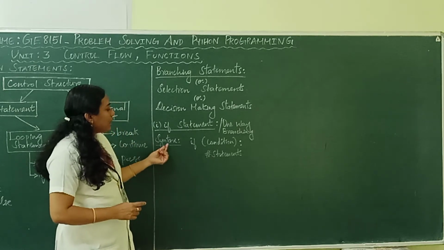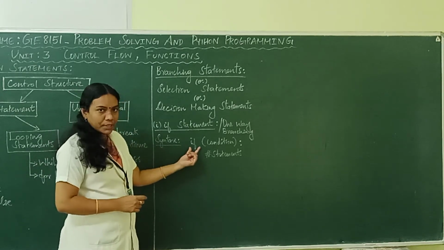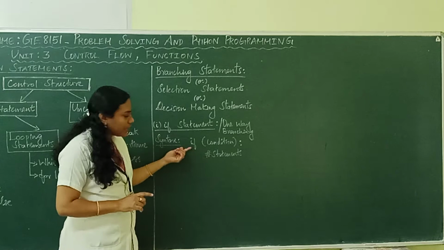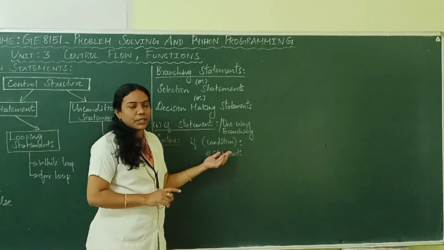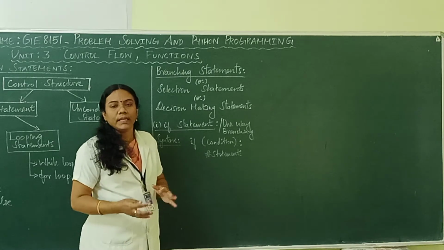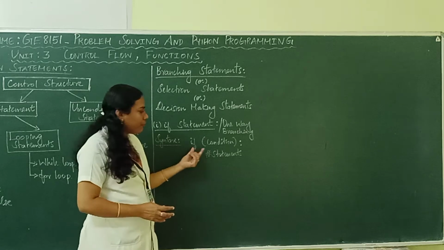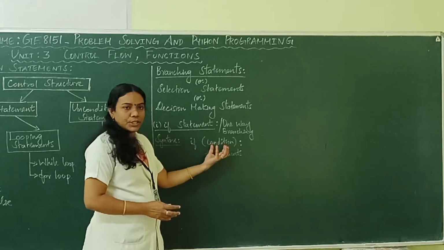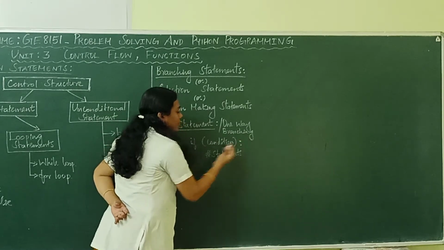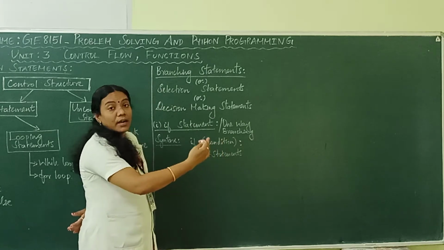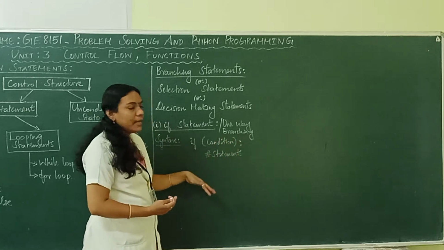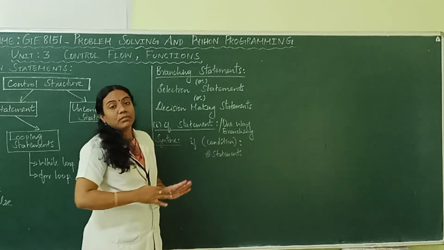So according to that, the syntax of the if statement is, here if is a keyword, right? Keywords always start with small letters. So if is a keyword followed by a condition. You can provide any condition, like A greater than B, or A greater than 10, or A greater than 20. The if keyword must be followed by a condition, and the condition must be followed by the symbol colon. This colon represents the end of the header, that is the if header portion. Followed by that, in the next line you can include the statements.